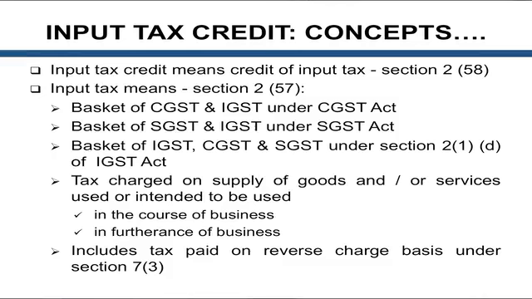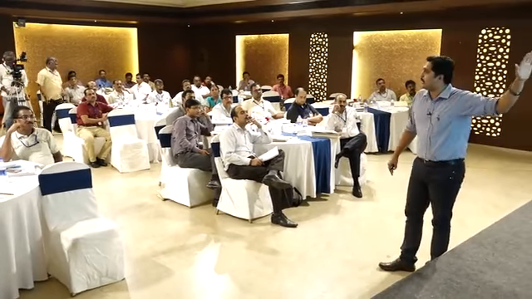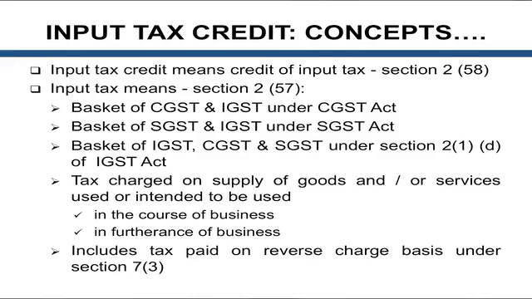So this tax paid by him is very important, because as far as CGST law is concerned, the tax paid by him includes CGST and IGST. As far as SGST law is concerned, it includes SGST and IGST. And as far as IGST law is concerned, it is IGST, CGST and SGST. This enables us to cross-utilize the credit. Without this, we cannot cross-utilize the credit. This input tax definition is the one which enables the cross-utilization of credit very clearly.